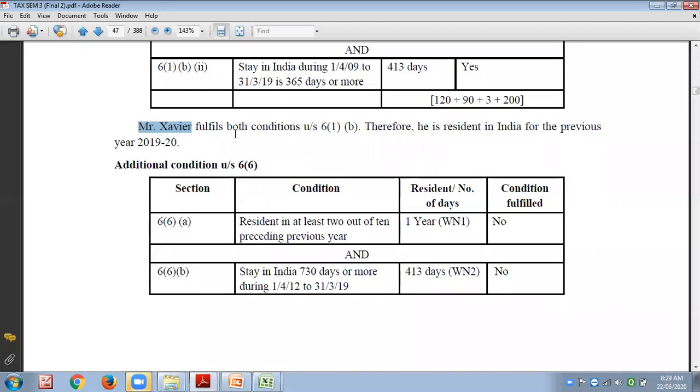Okay, but if Mr. Xavier is residing for 200 days. Yes, very correct answer. Resident. Very correct. Now you might ask, sir, why are we deciding all this?